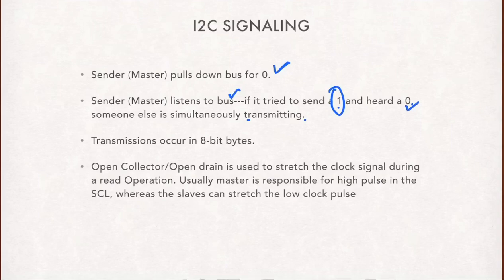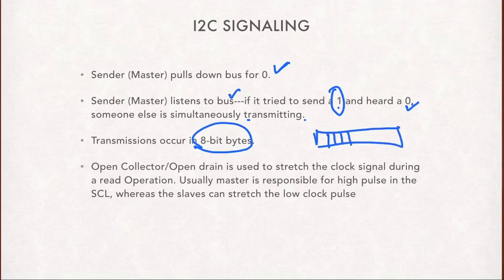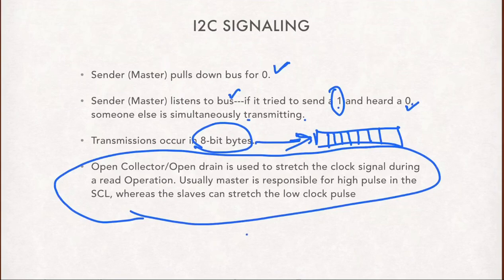Transmission occurs in 8-bit bytes, bits 1 to 8, so totally an 8-bit byte. This is how the transmission occurs. It is based on open collector, open drain. But some of you may not be from an electronics background, so I just leave out this topic.